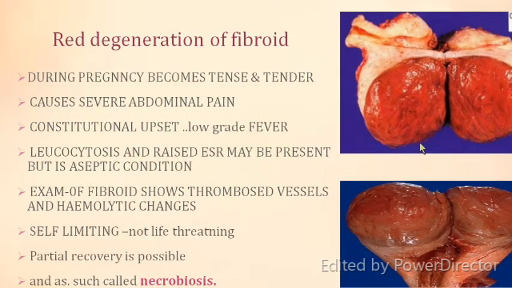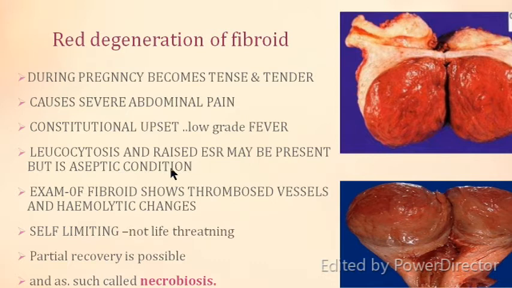So this is basically the red degeneration of fibroid. During pregnancy, it becomes tense and tender. If a fibroid is there pre-pregnancy and the patient along with the pregnancy complains of tenseness and tenderness, causes severe abdominal pain, complains of constitutional upset with low-grade fever, and if you examine there is a leukocytosis with a raised ESR level, you should think of red degeneration.